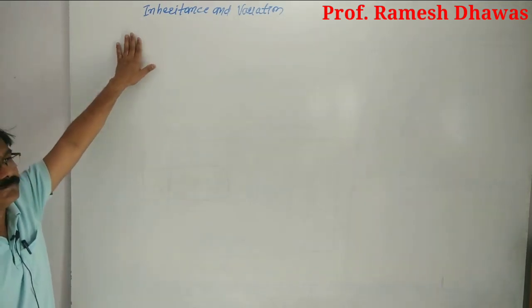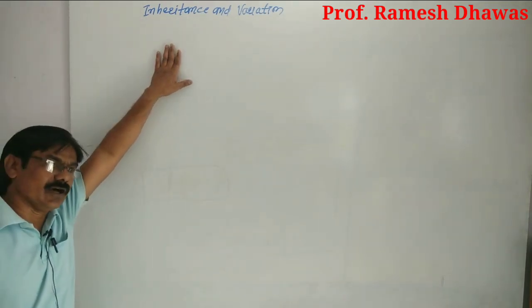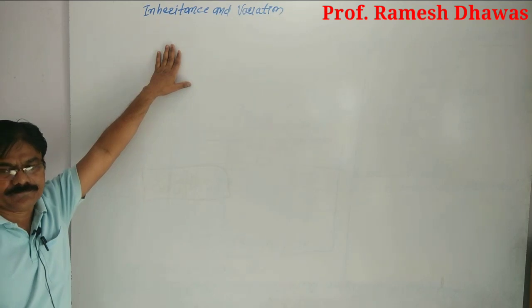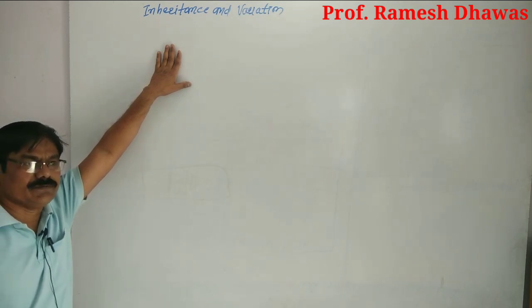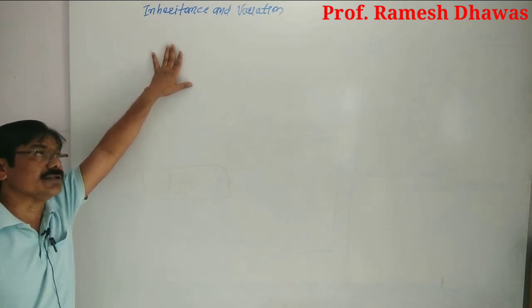We will see this by looking at Mendel's laws in this chapter.